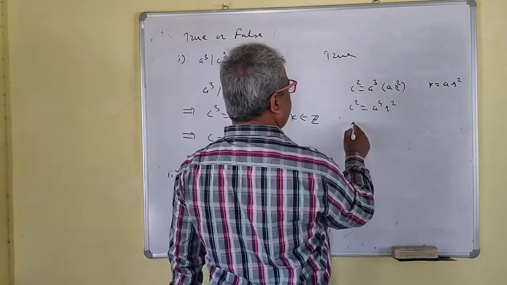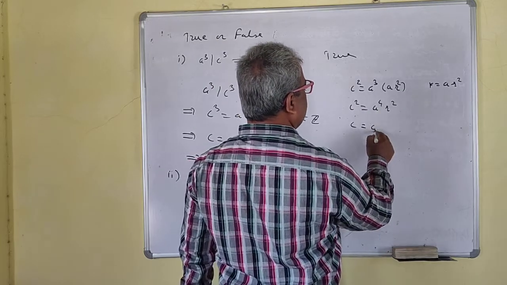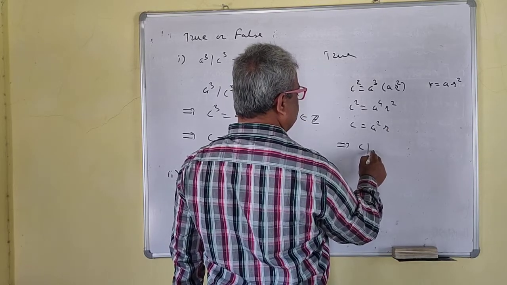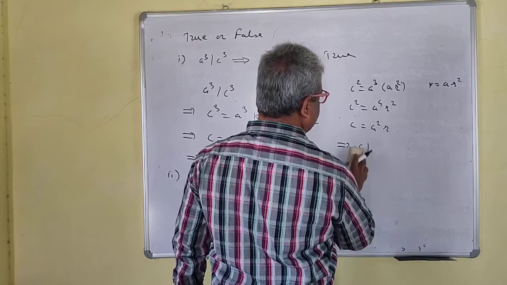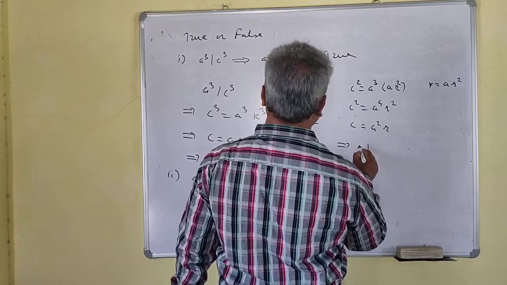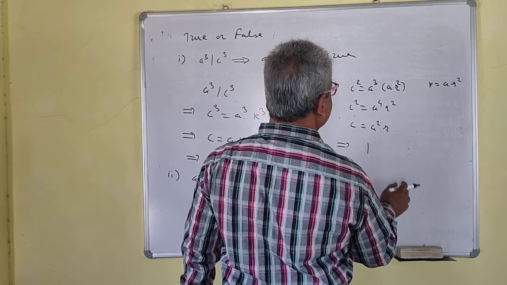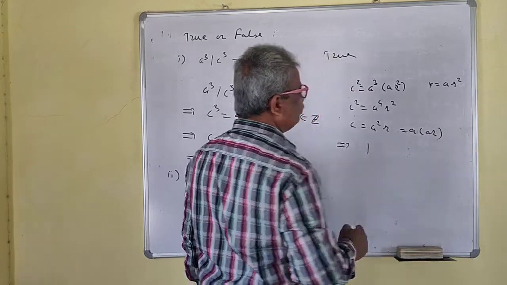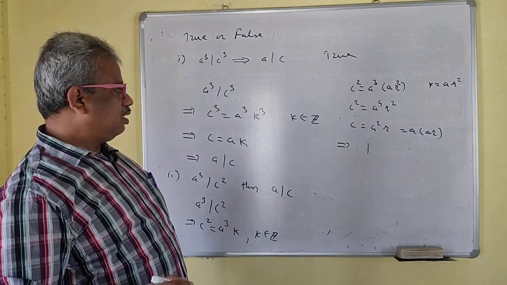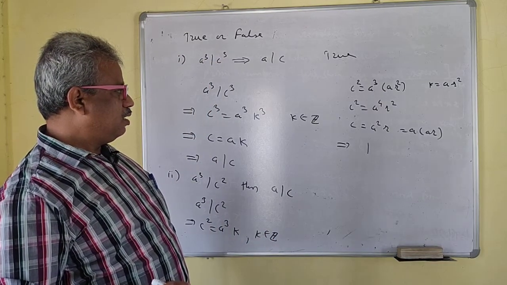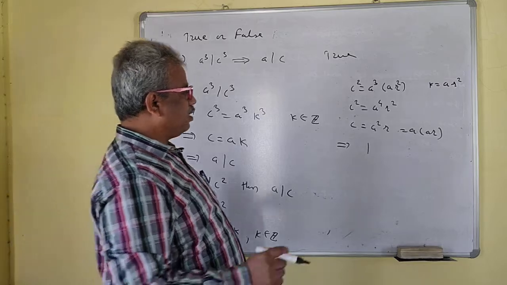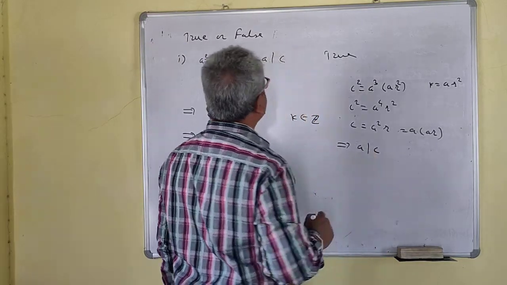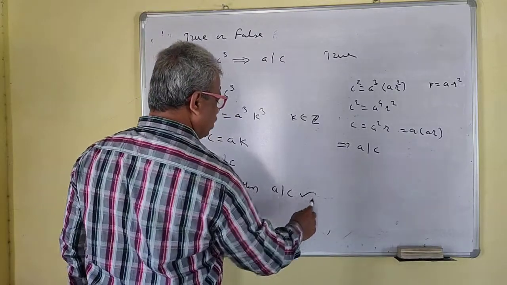So C square is equal to A square R square. I can take the positive root. This is A square R. What does this imply? A square divides C. No problem for this one. Now this is A into AR again. So that means A divides C. So this is also true.